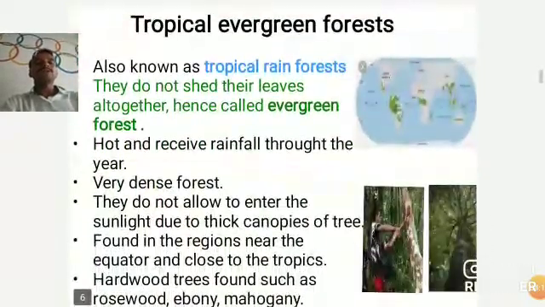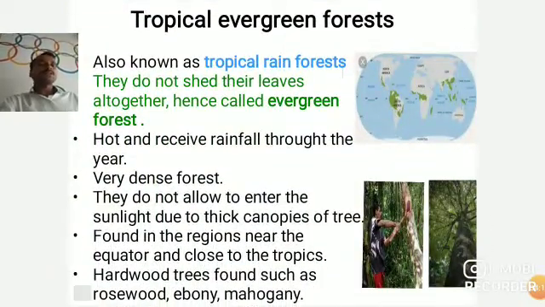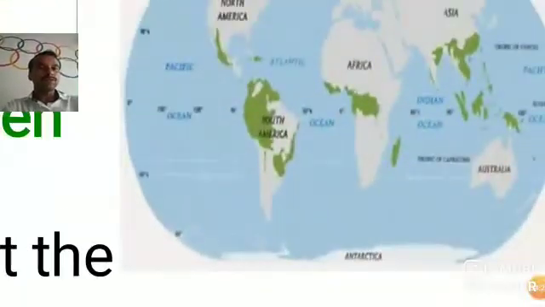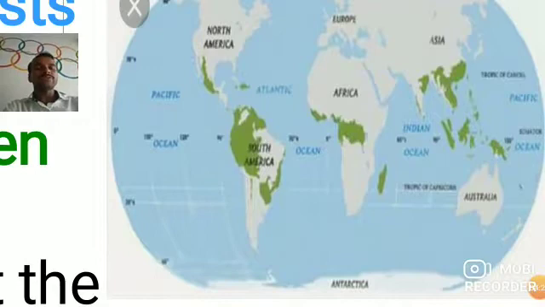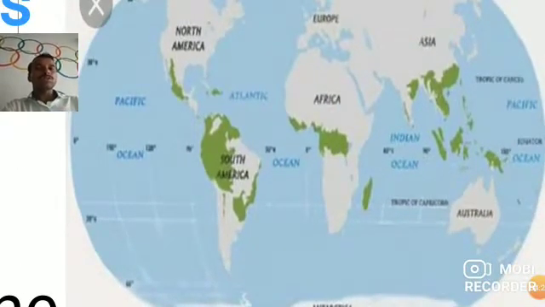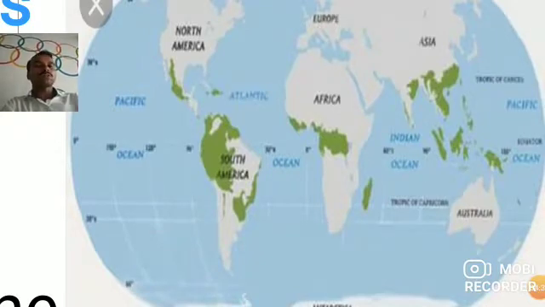Next, tropical evergreen forest. If we want to know exactly in which areas this is found, see here, this is the equator. On the belt of this equator we find South America, the northern part of South America, then North Africa and Central Africa.